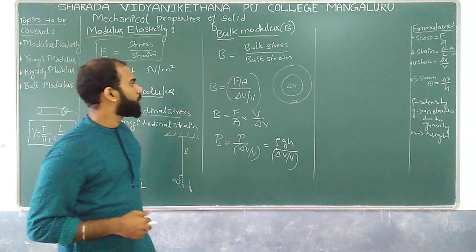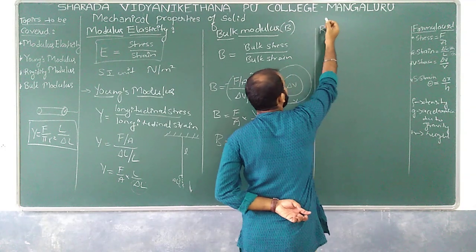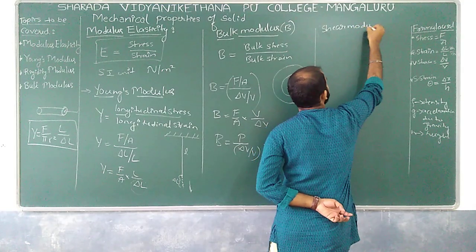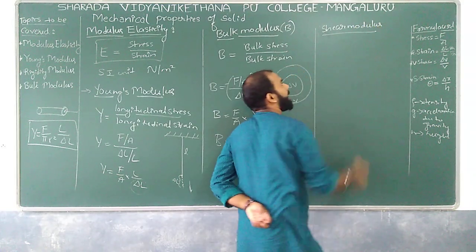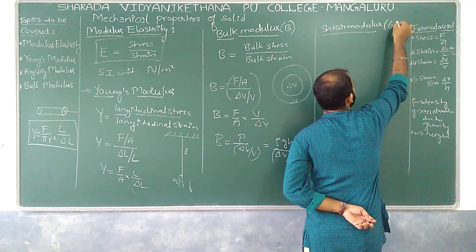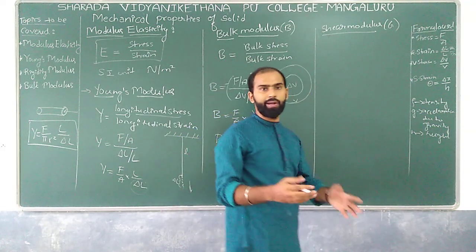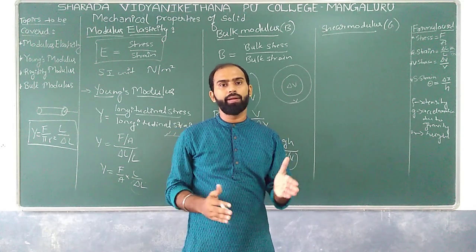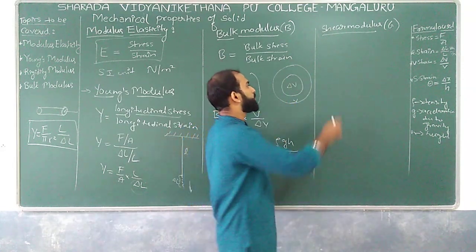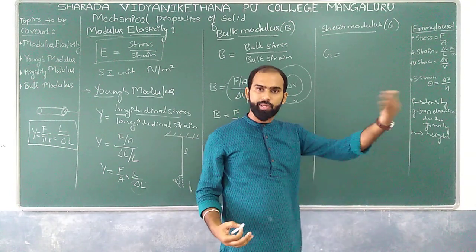Okay. And the next one we have, that is rigidity modulus or shear modulus. That is shear modulus. And for the representation of a shear modulus, I can have G over here, or G or eta as well, because in different reference books you are going to get different terms. For time being, I will use G as the shearing modulus. Okay? So I can have G which is equal to, obviously it is a modulus, which is nothing but fractional change in stress by strain.